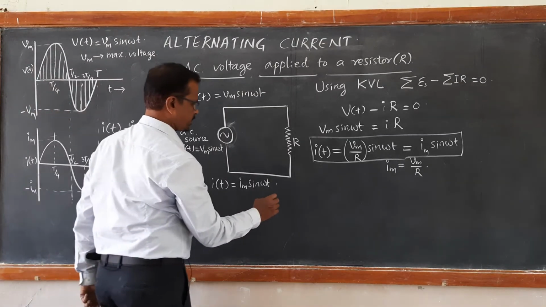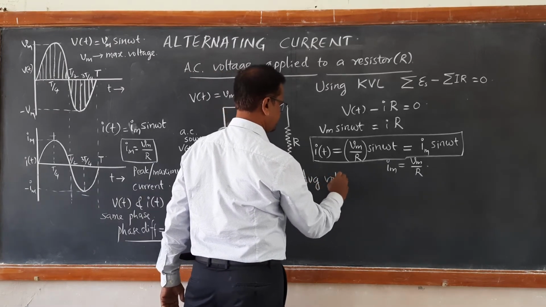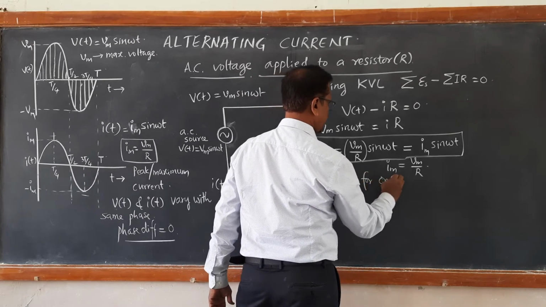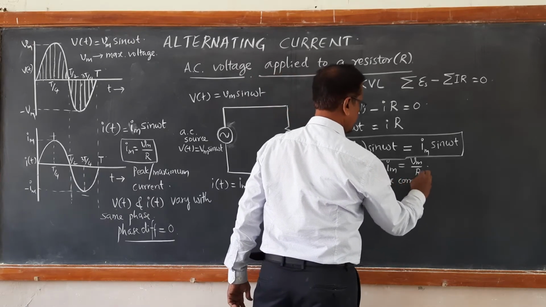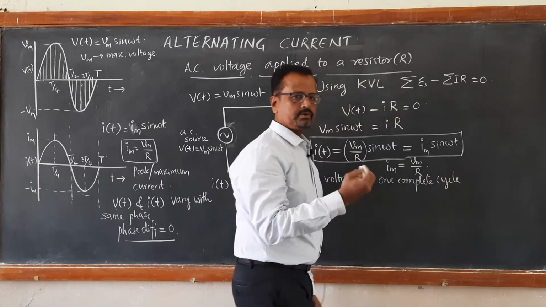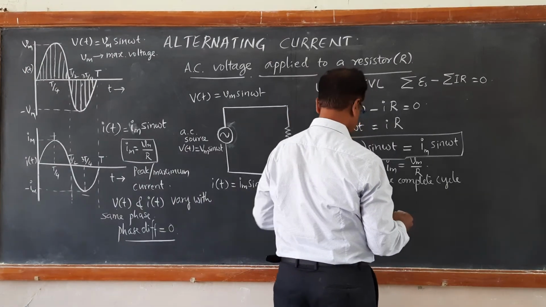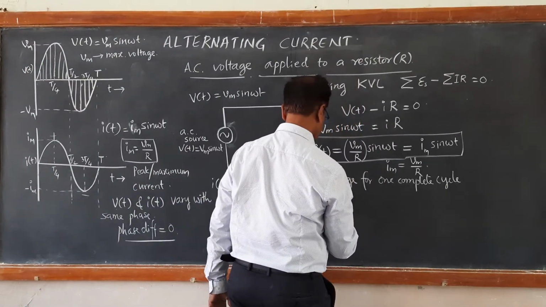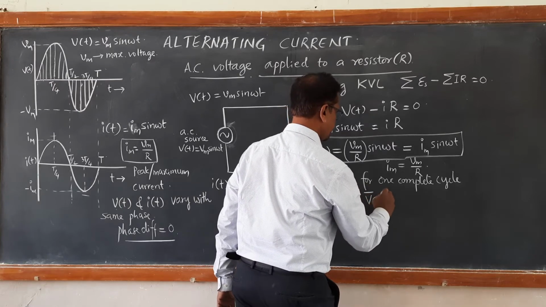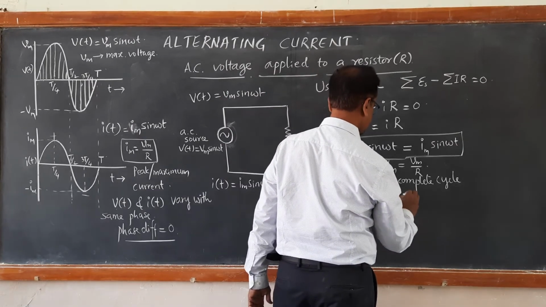So first we will calculate the average voltage for one complete cycle, that is between 0 to T. So if you calculate this, this is V average. Usually we write it as V bar, and V bar is equal to 0.